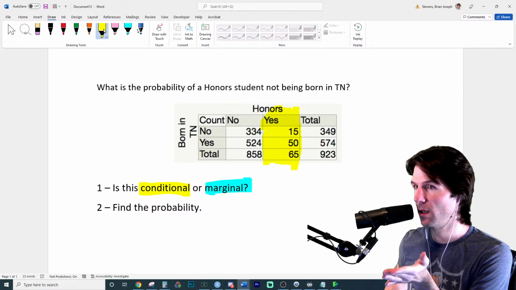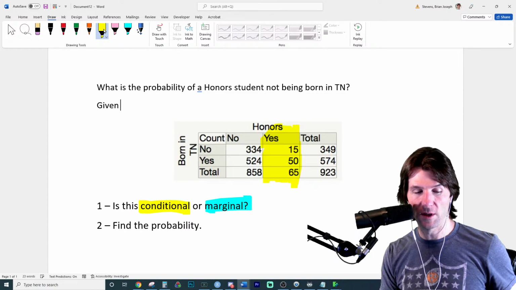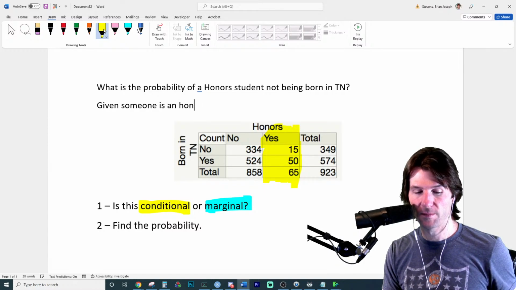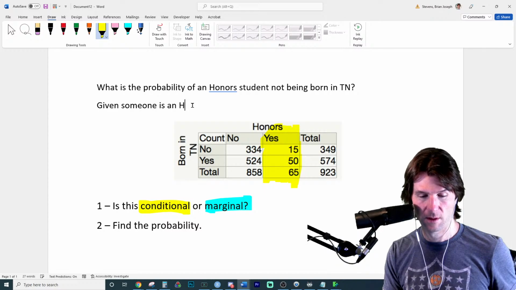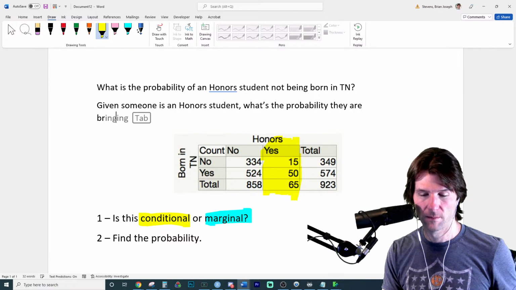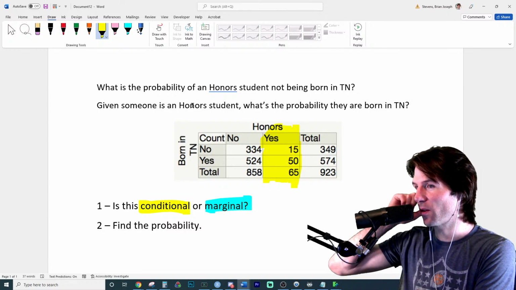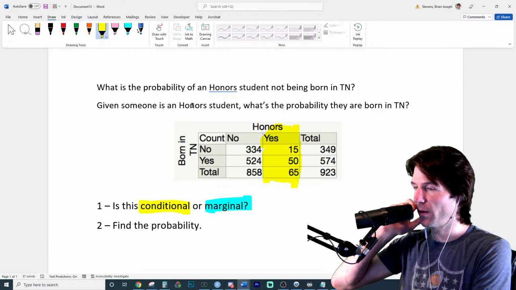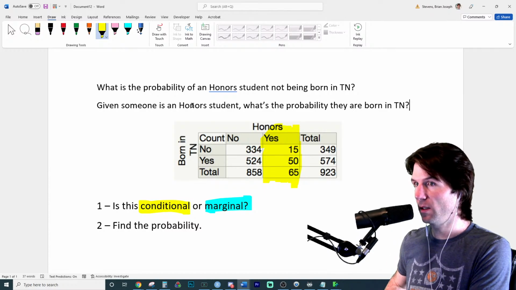So that's how we can narrow it down for the honor students. There's many ways to phrase this. You could say, given someone is an honor student, of a honor student. Got it. There's many ways to phrase this. So what would be the probability right here? So we figured out that this is conditional. Given someone is an honor student, that's another way to phrase it.